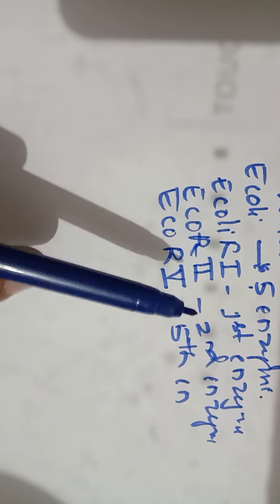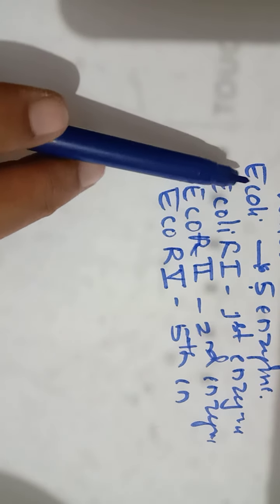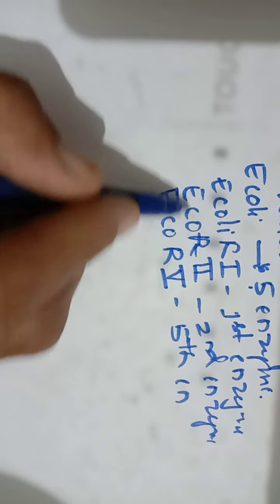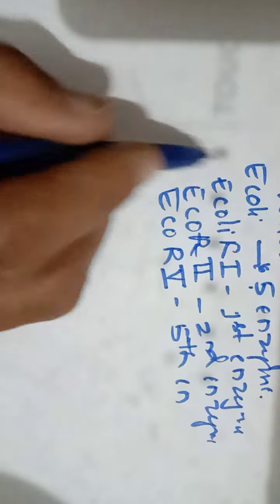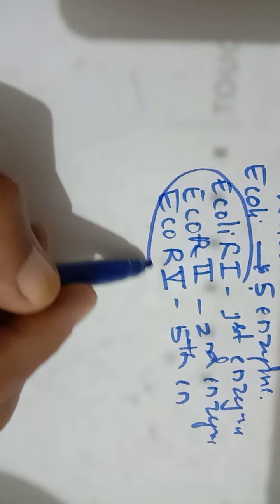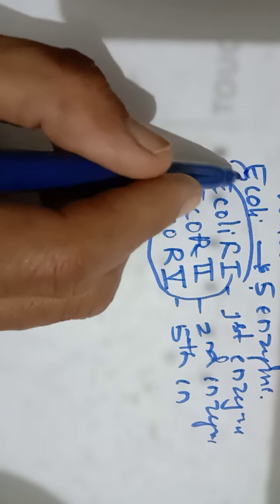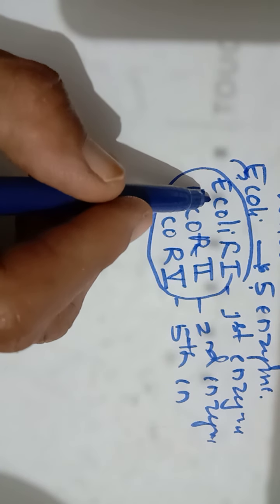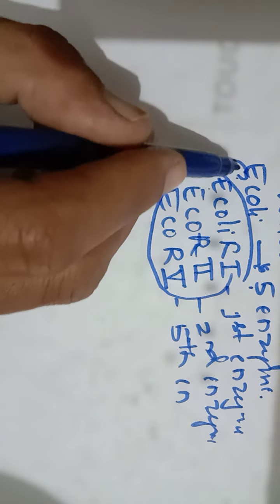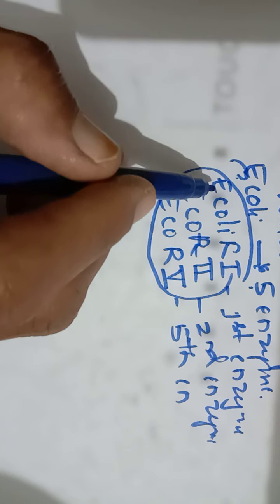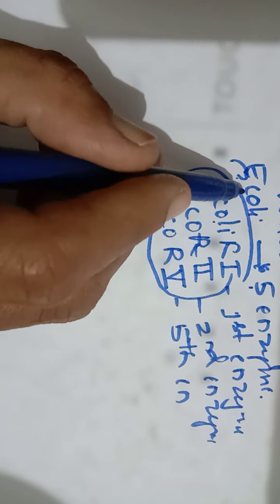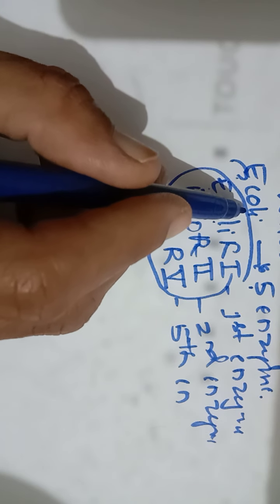So now you understood. E. coli means here EcoRI, EcoRII, EcoRV; these are the restriction enzymes that have been isolated from E. coli. E. coli stands for Escherichia coli. So here the first letter of the enzyme is the same as that of the genus name from which it has been isolated. The second and third letters are the first and second letters of the species name.